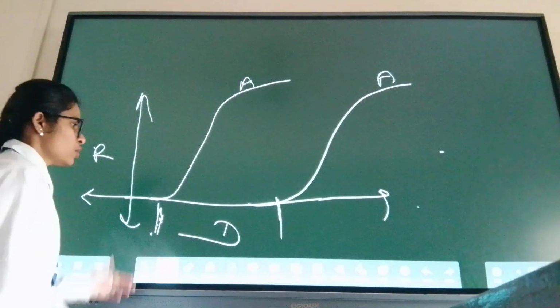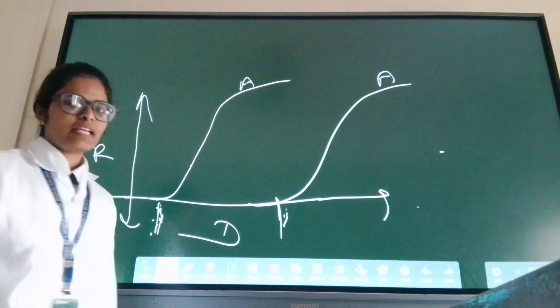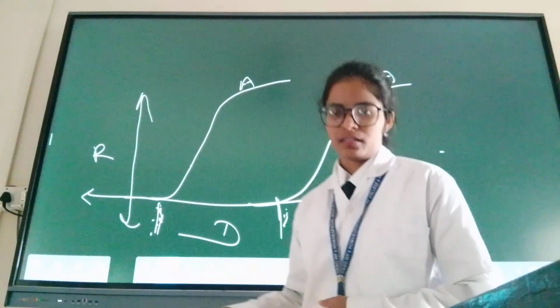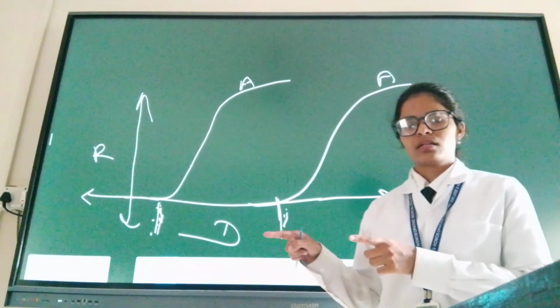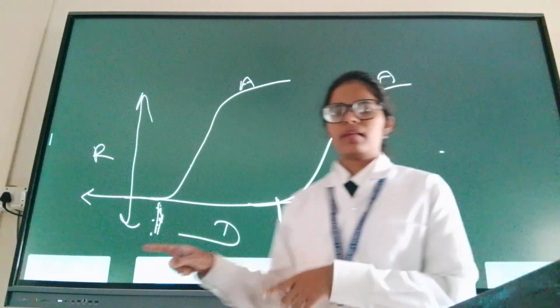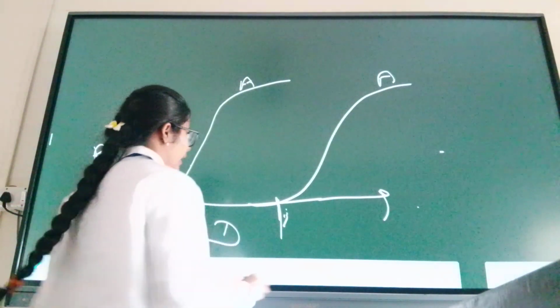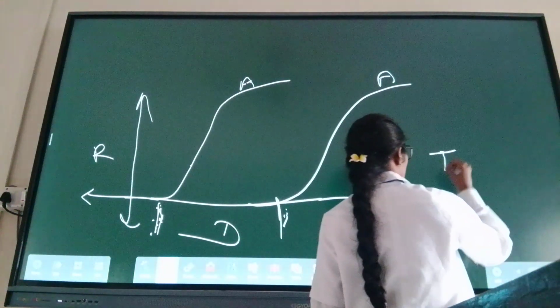Okay, so between this period, this is the safe margin or therapeutic index, one and the same thing. Therapeutic index and safety margin. Now how do we calculate it?